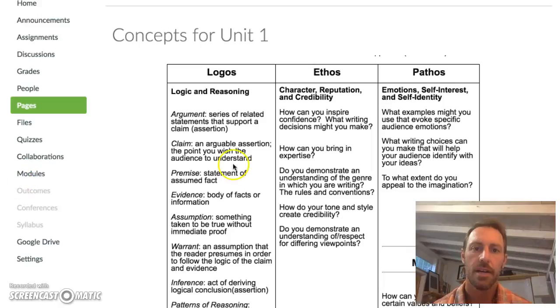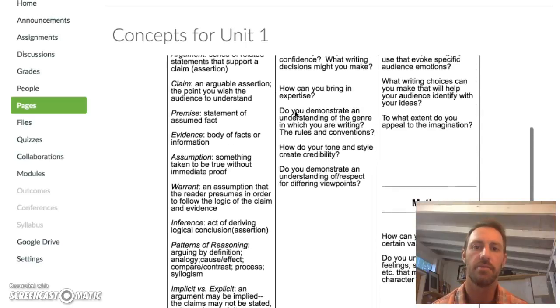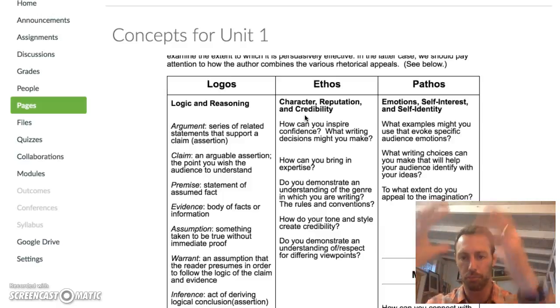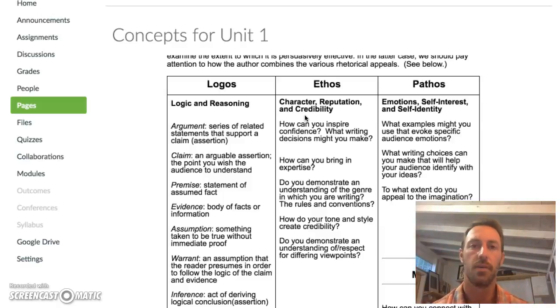What we have here is a cheat sheet of sorts. Basically, what I've tried to do is create a compact document that gives you all of the concepts that we'll be using throughout Unit 1 when it comes to building arguments, when you write your op-eds, but also when it comes to dissecting or breaking down arguments when you write your rhetorical analyses. And so I want to speak briefly about these concepts.